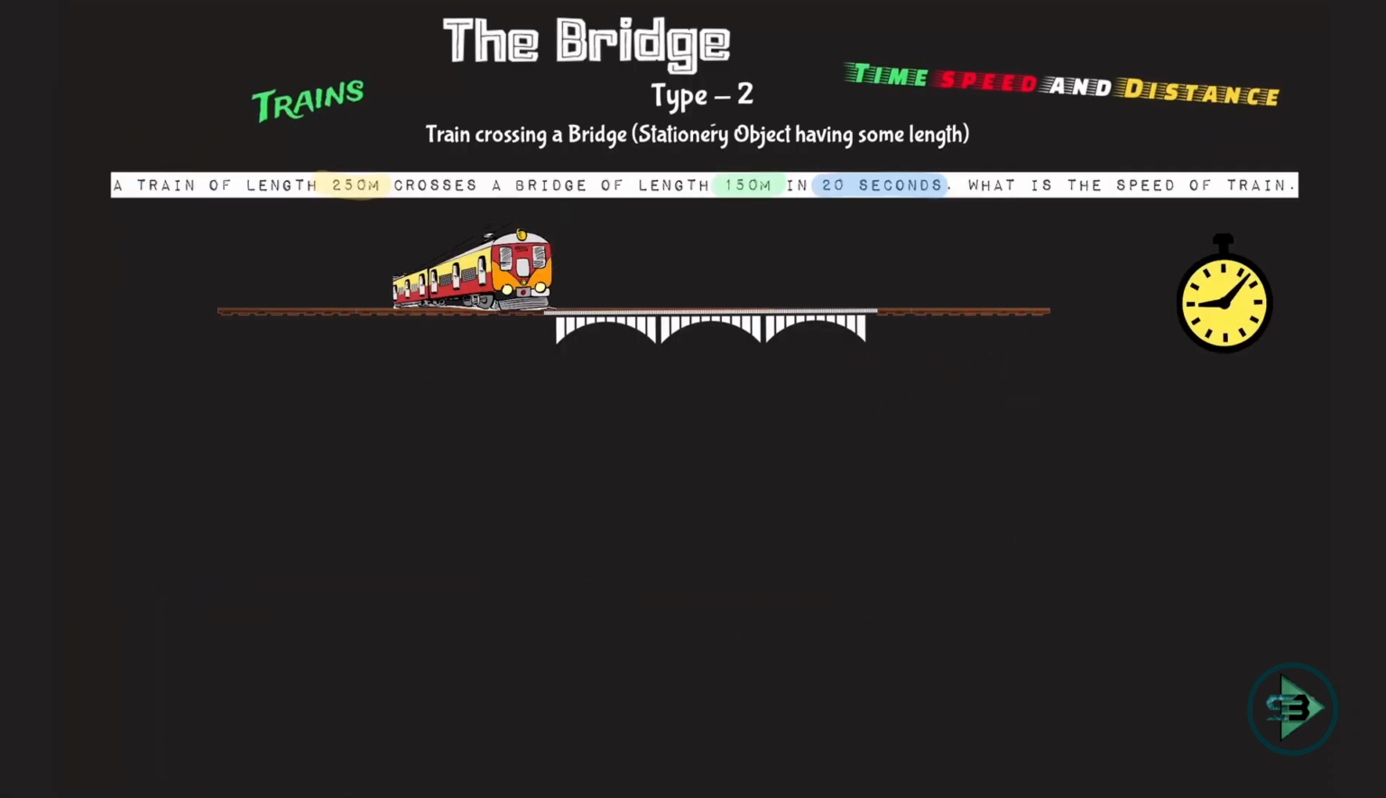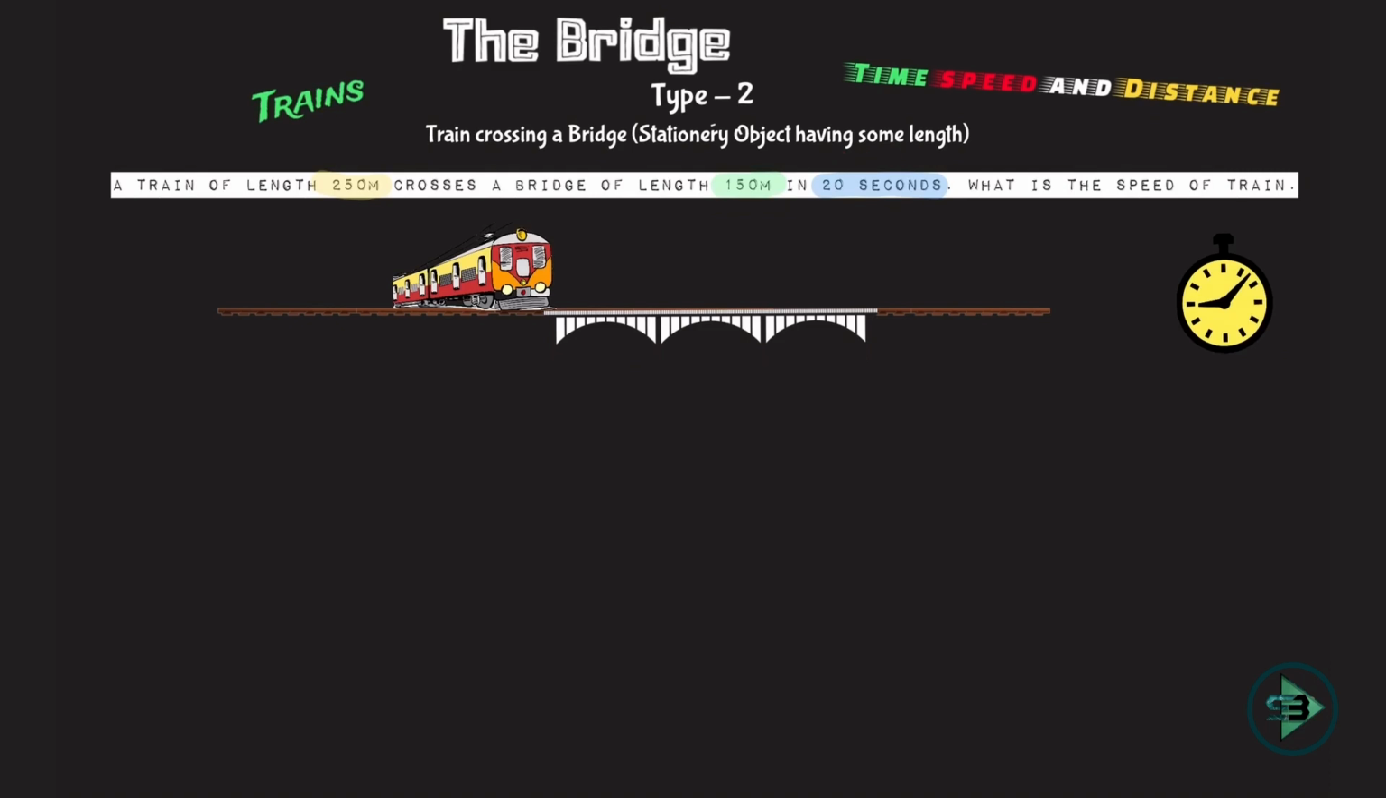Now we start with the next episode on time, speed and distance, which is the bridge. Now this bridge episode will help me understand type 2 of train. As I told you at the start, there are 6 types of problems on train. So type 2 could be understood by the episode of the bridge. Now what is being said here? Train is crossing a bridge which is a stationary object having some length.